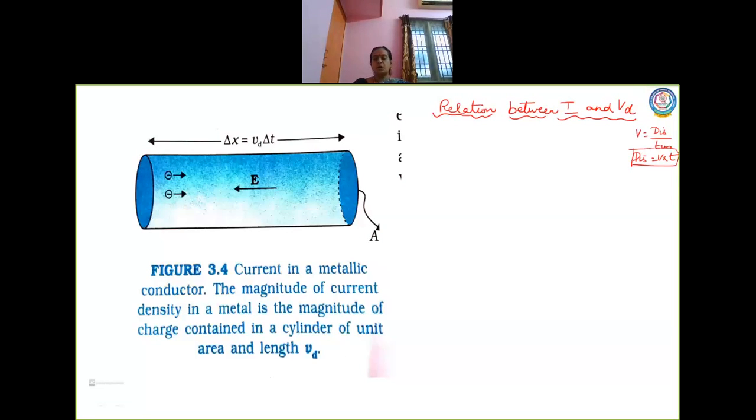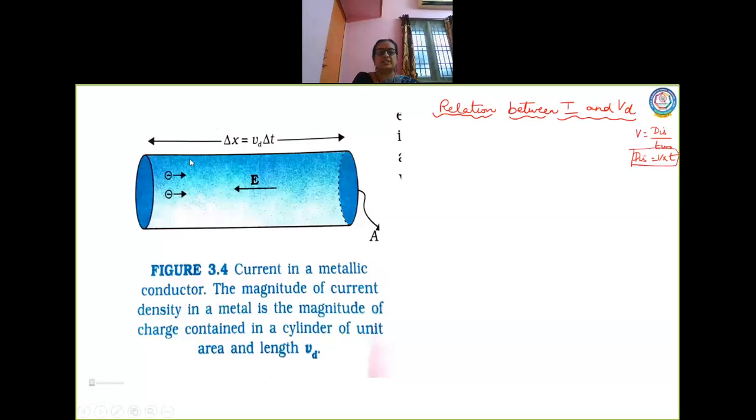Now for a small infinitesimal time, what happens here is, when an external electric field is applied, for a small interval of time, all the electrons start drifting to the positive terminal of the battery.